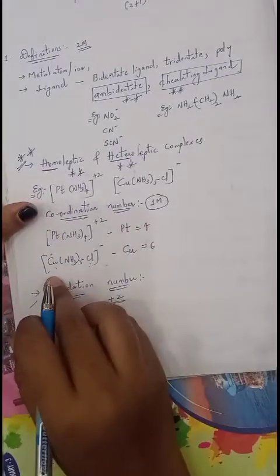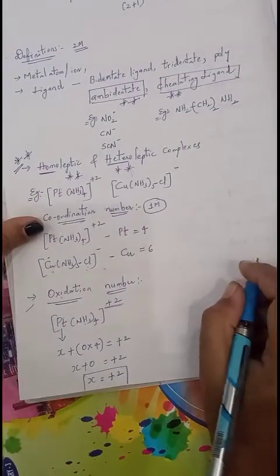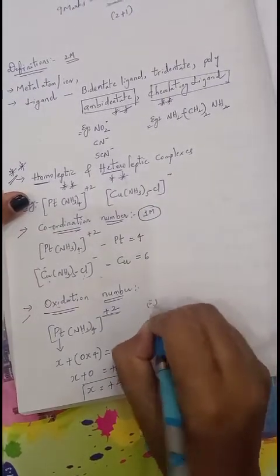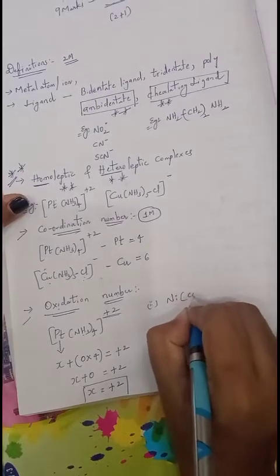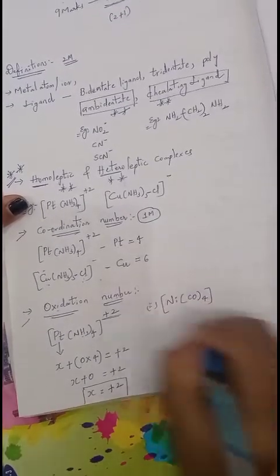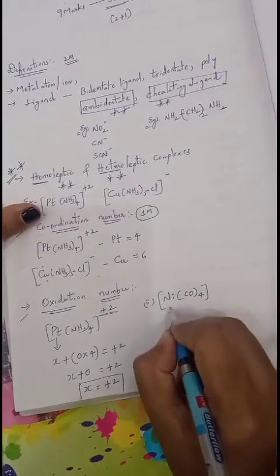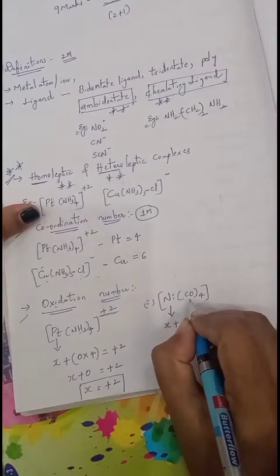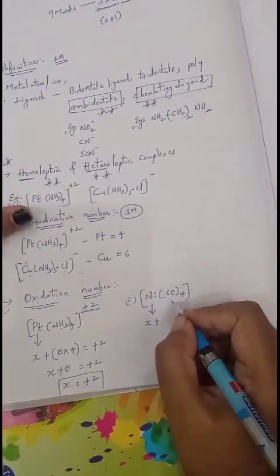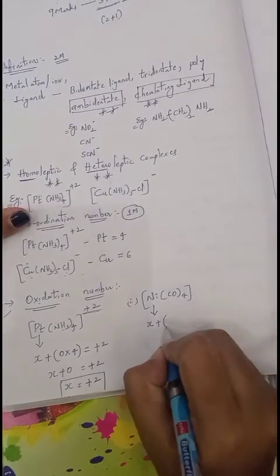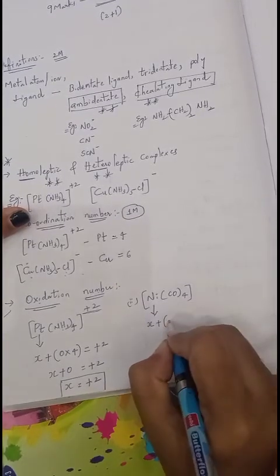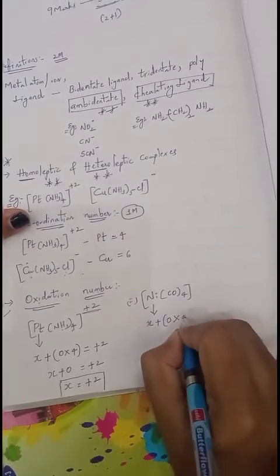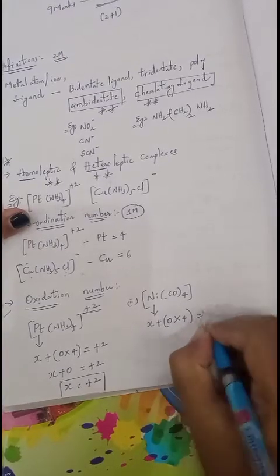Okay. Next, we will calculate for one more complex. We will find the oxidation number for this complex Ni(CO) taken 4. Here you want to find the oxidation number for nickel, so consider it as X, plus CO. CO is a carbonyl, it is not cobalt. Don't confuse. Charge of carbonyl is 0. Carbonyl is a neutral ligand, into the total number of carbonyl ligands, which is 4, equals the charge of the complex.